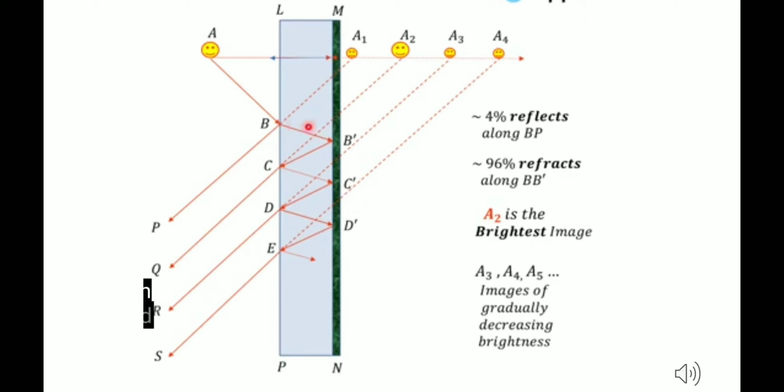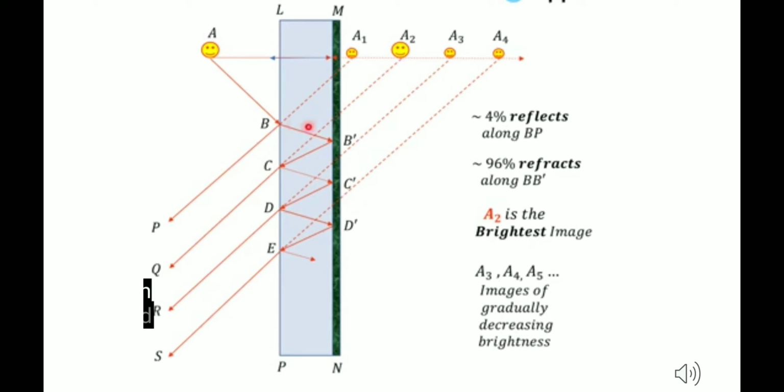Most of the light ray will be refracted and less of it will be reflected because the medium is transparent and the light can go inside. It is found that 4% of the light ray is reflected and 96% of the light ray is refracted at point B.